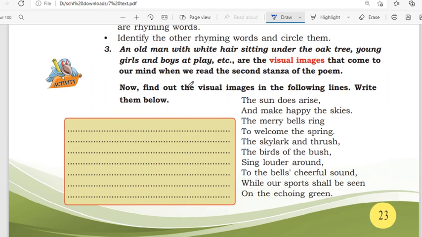So here, find out the visual images in the following lines. Now you try to find out the visual images from this stanza and write them down in the box given here.